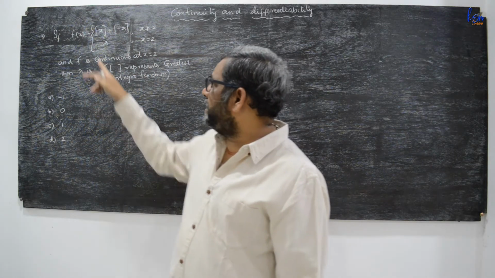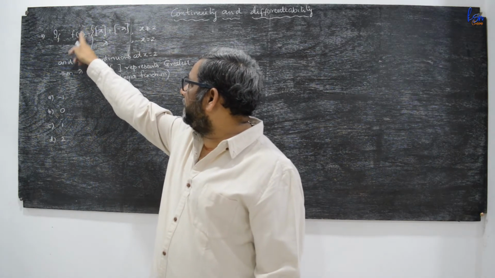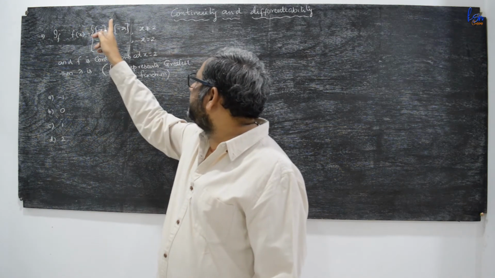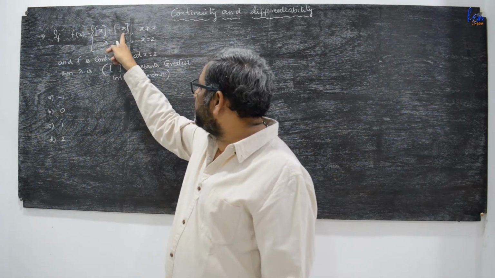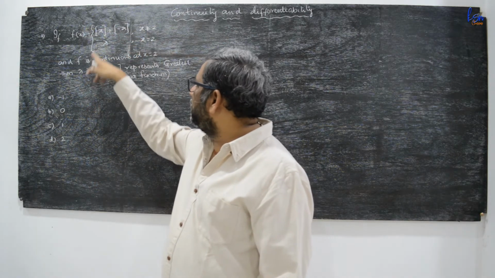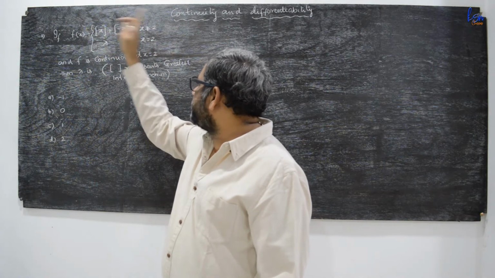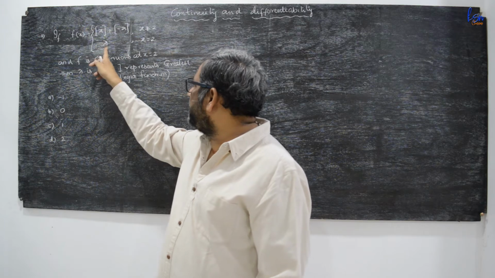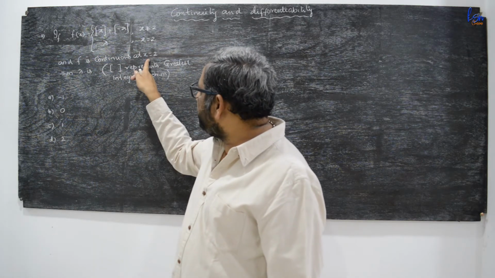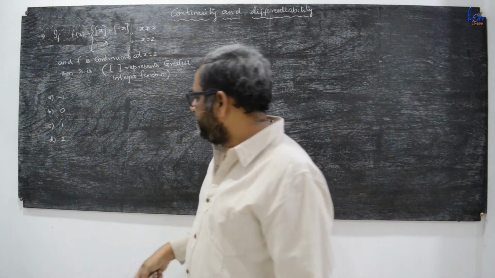So f(x) is given as a piecewise function: f(x) is defined as the integral part of x plus the integral part of minus x for all the values of x not equal to 2, and f(x) is equal to lambda if x is equal to 2. It is given that f is continuous at x equal to 2, then lambda is.